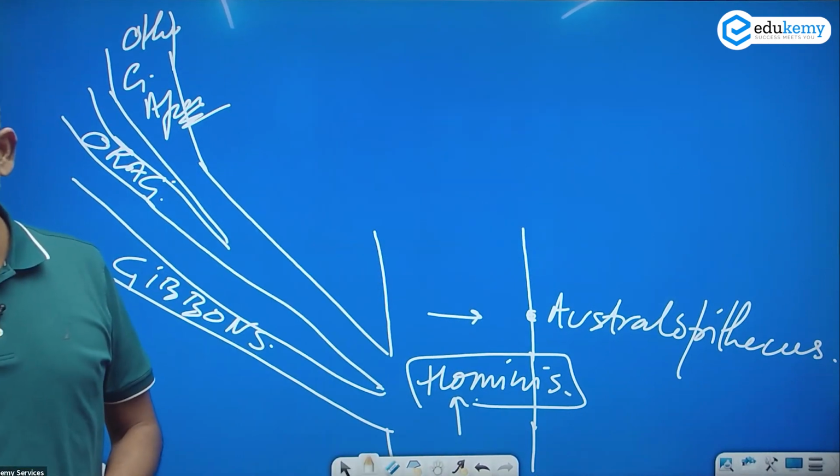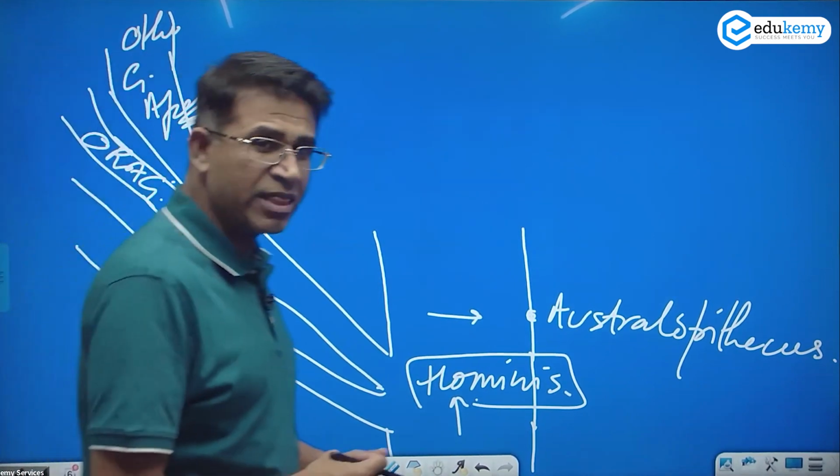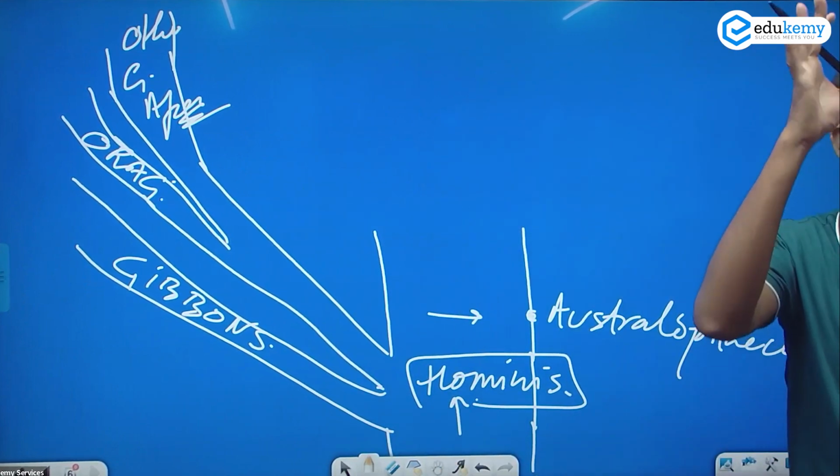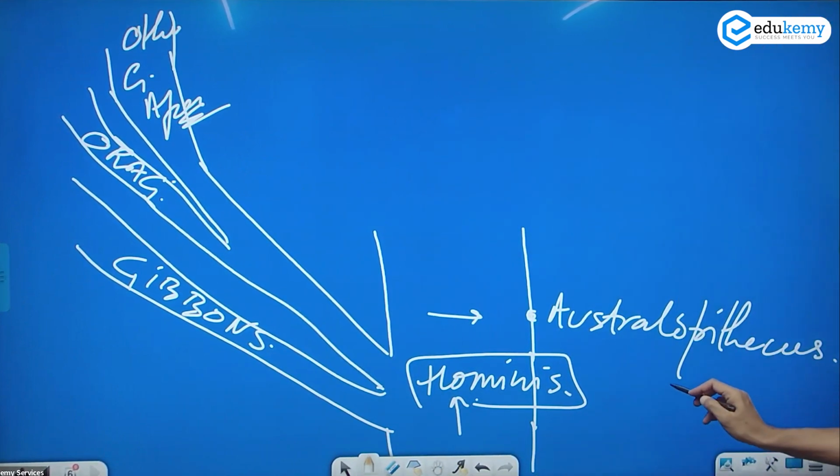The first species called Australopithecus, and this is as early as, again, in times we always give a broad range, as much as almost 4 million years ago. Australopithecus, this is the beginning of the hominin. Almost 4 million years ago, 3.5 to 4 million years ago. This was the first one.